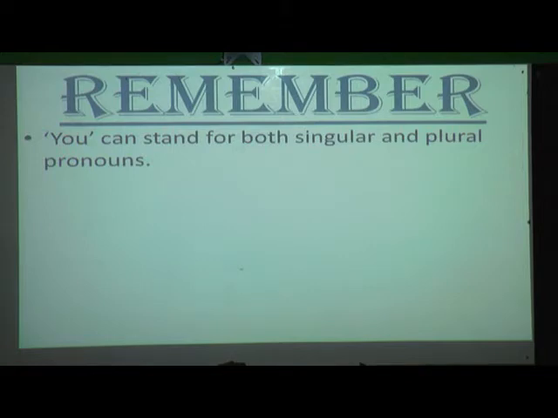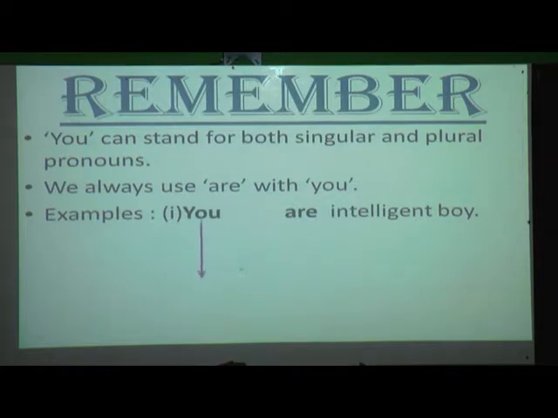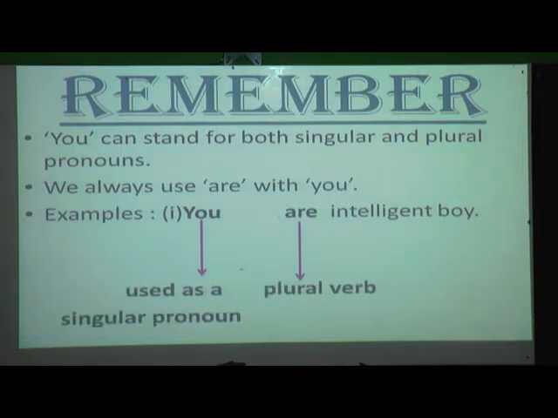Okay, we will see some examples. So we always use "are" with "you". What is the example? You are an intelligent boy. Again I will repeat my sentence. You are an intelligent boy. Now what is "you" over here? Yes, it is a singular pronoun. So which verb have I used over here? "Are". Understood, students?